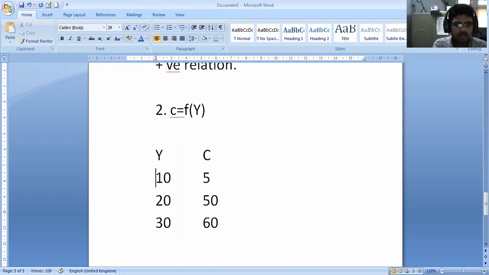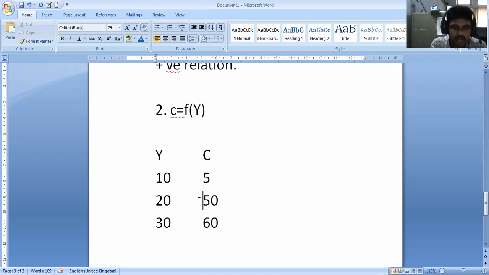See, for example, here, as per the psychological law, the rate of change in income is greater than the rate of change in consumption. But here, the rate of change in income is greater than, sorry, less than the rate of change in consumption. Nothing but the slope. Generally, when the income increases, the consumption increases. But the rate of change in income is greater than the rate of change in consumption. Am I right?